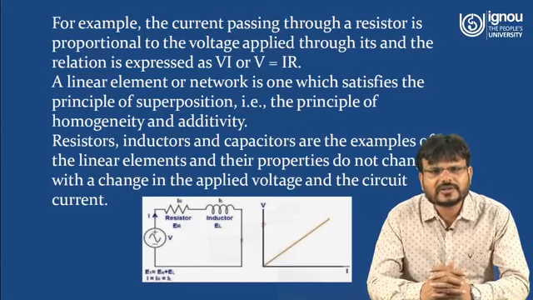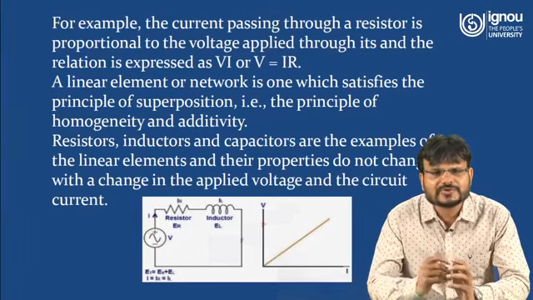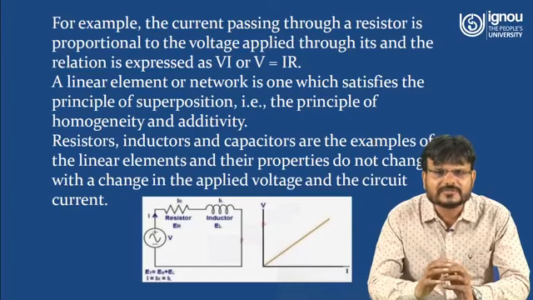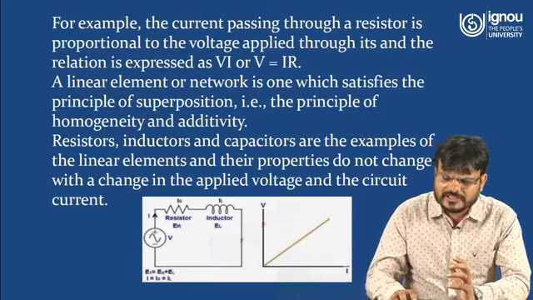A linear element or network is one which satisfies the principle of superposition, and the principles of homogeneity and additivity. So resistors, inductors and capacitors are examples of linear elements, and their properties do not change with the change in the applied voltage and the circuit current. Here you can see in the diagram there is a linear relation between voltage and current. As current is changing, in the same proportion the voltage is going to change, so the curve is linear. So resistance, inductor and capacitor are examples of linear elements.